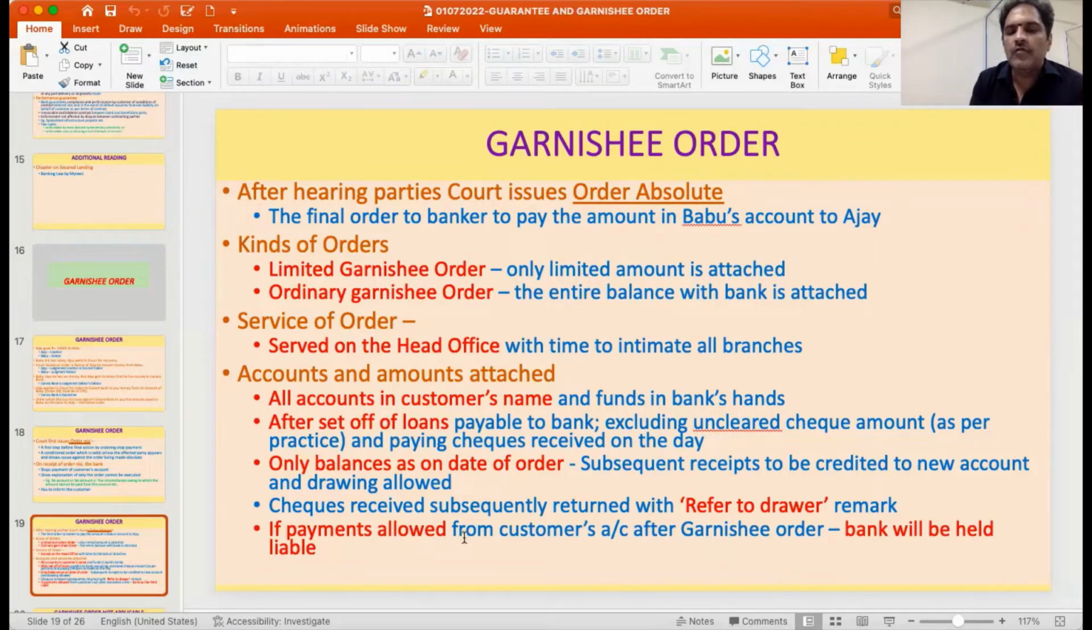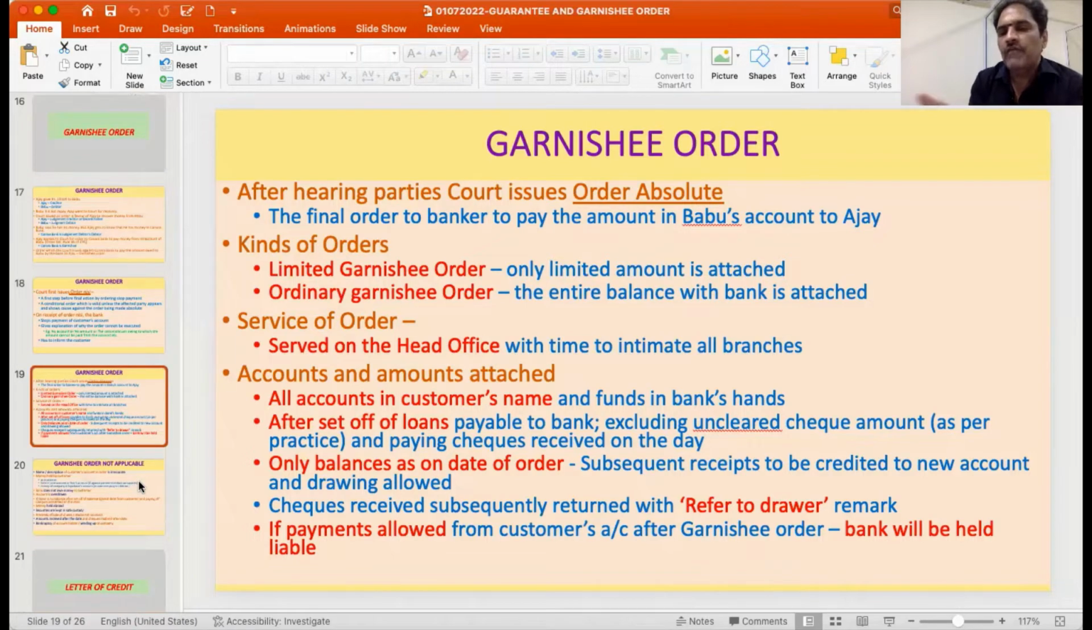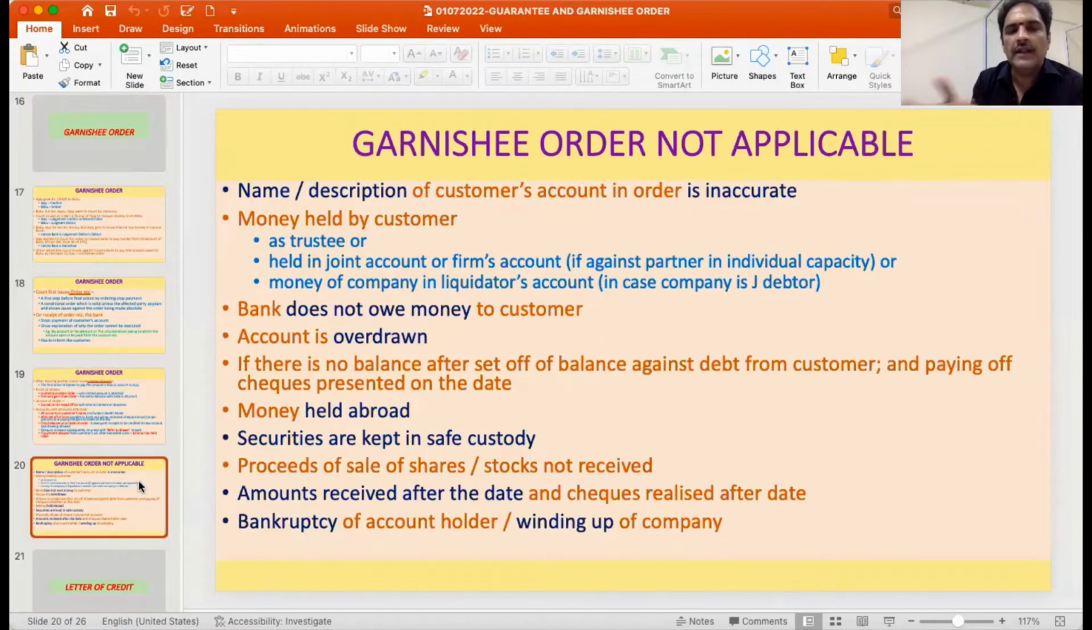Then if payments are allowed from the customer's account after the Garnishee order is issued, then the bank has not acted in an appropriate manner. In which case, the bank will be held liable for violation of the Garnishee order and for making the payment. So basically, what are the instances where the Garnishee order is not applicable? It is where the name or description of the customer's account is not appropriate or is inaccurate, then that will not be applicable.